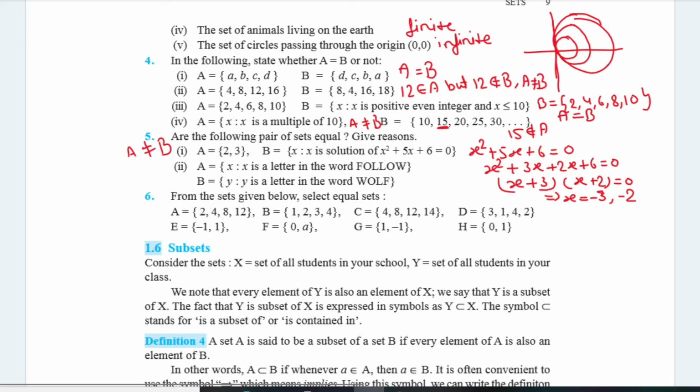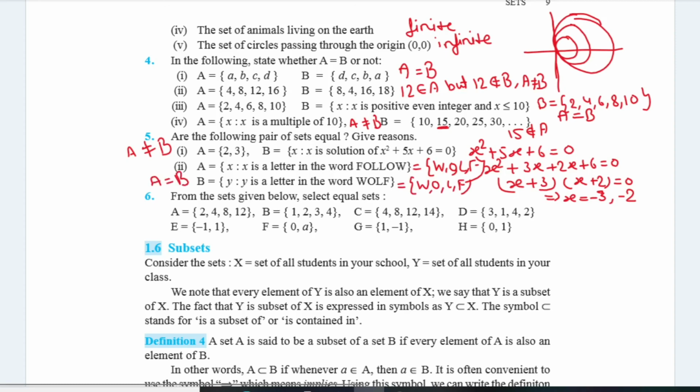And the second one is A, X is a letter in the word FOLLOW. It is equal to, हो गया, ये हो जाएगा आपका W, O है, L है, F है. ठीक है, और यहाँ पे भी सेम W, O, L, F. You can easily say that the sets are equal.